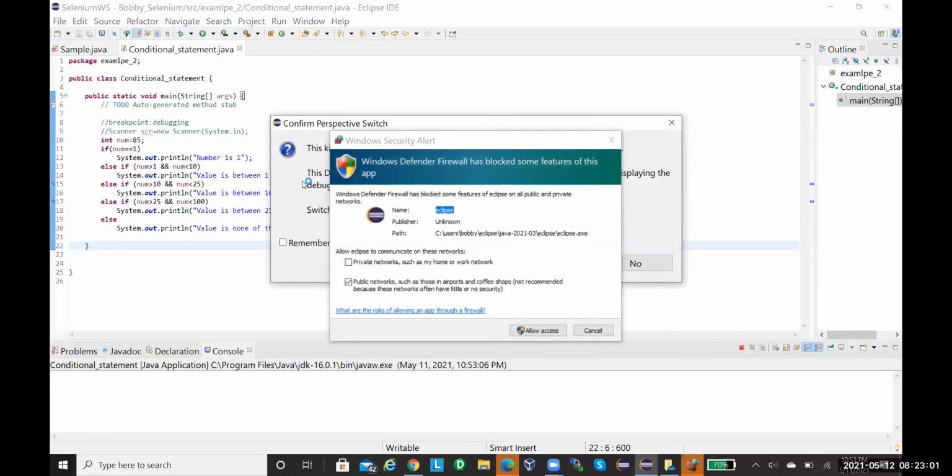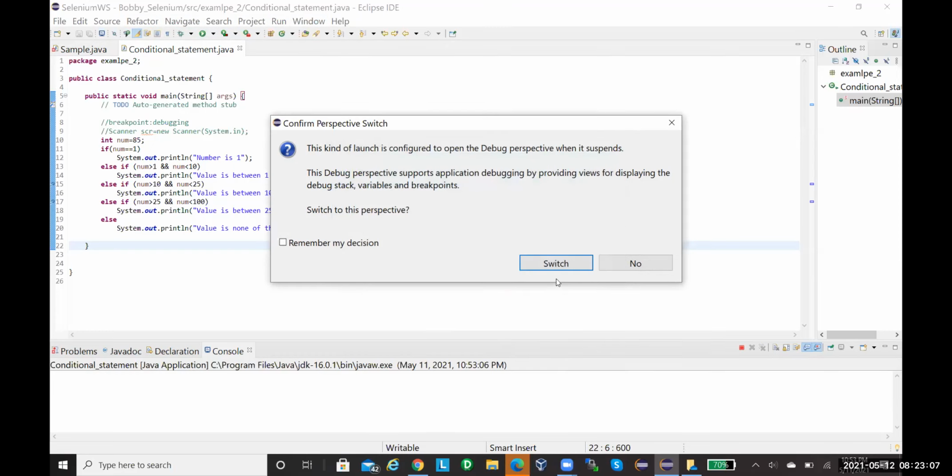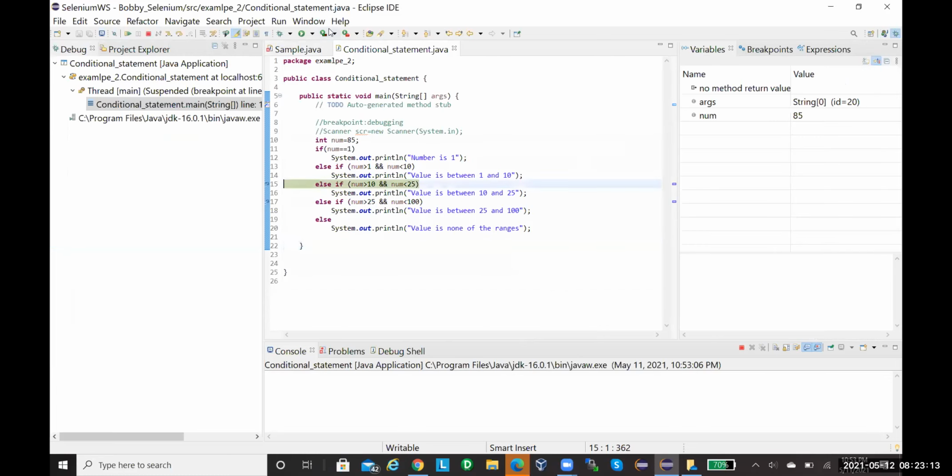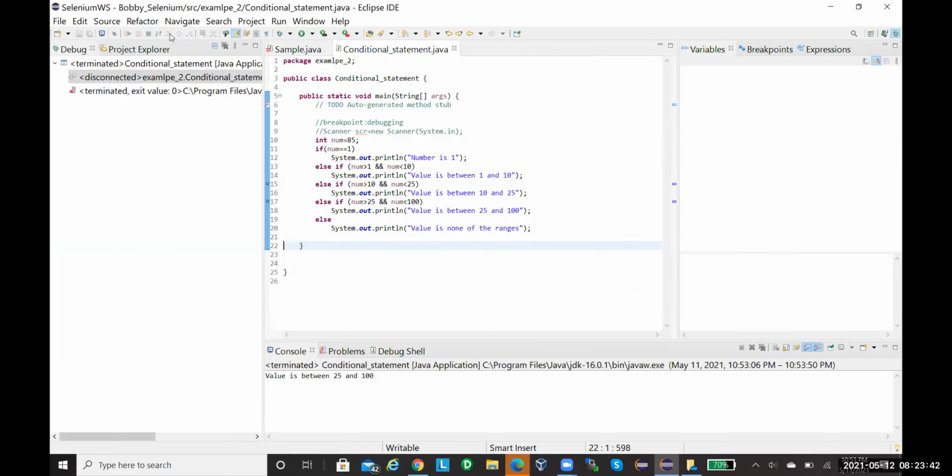Allow access. For the first time, we'll see this. And then switch. See, now it is at line 15. Now you see there are resume and stop icons at the top left. Those are step into and step over. If you press step over, it directly came out. But if you press step into, it should have gone into the println method.